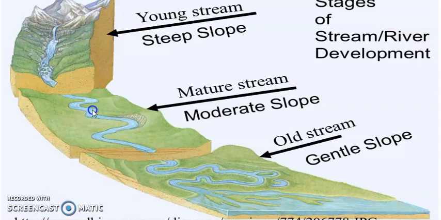Now the third stage is the last stage of the river. In this stage the river is called the old stream. That means the river has now become old, because it started from here, crossed a long path, and entered a flat area near the ocean. This is called the lower course of the river, where the river has a very gentle slope. You can find almost plain land only, and these are the old streams.